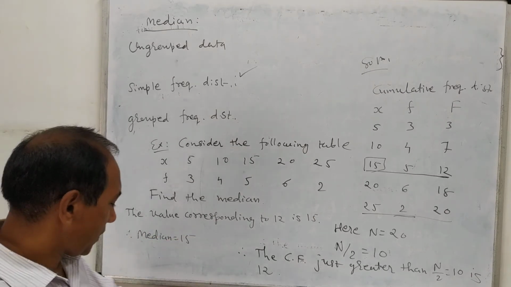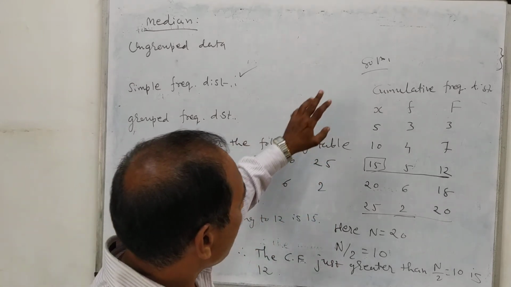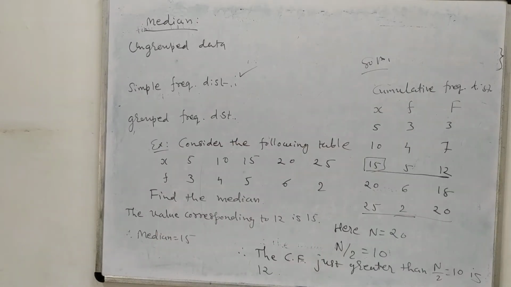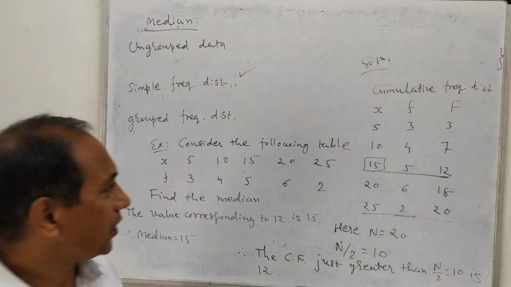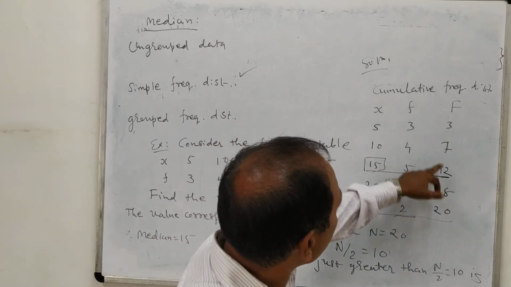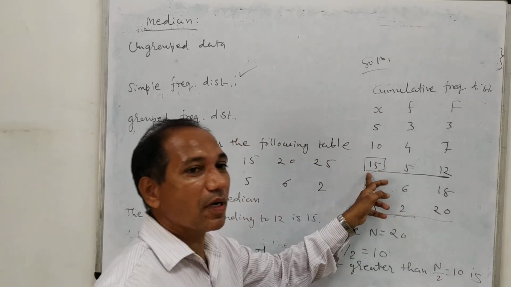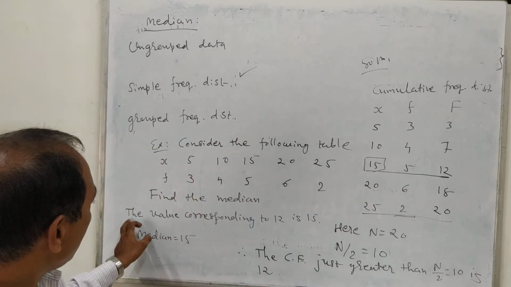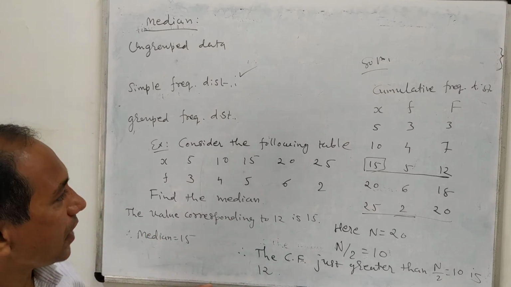So for a simple frequency distribution, it is very easy to find the median, because first of all you put the values into the columns, find the cumulative frequency, then find capital N by 2. Capital N by 2 gives you some number, then find the cumulative frequency just greater than this number, and the corresponding value of x will be our median. So here the median is equal to 15. You can write this if you want, otherwise you can write down the answer directly.